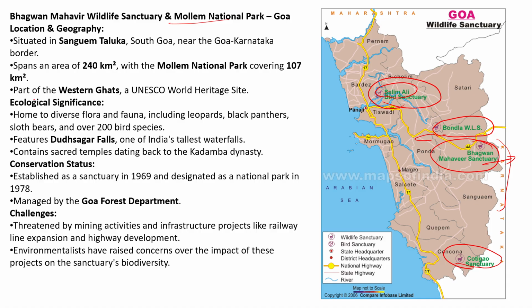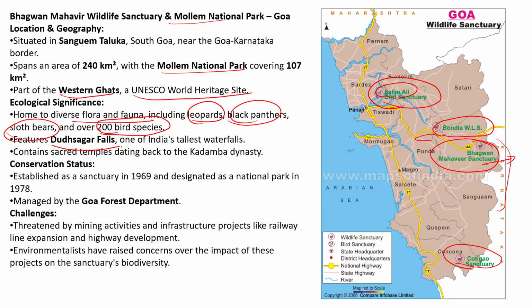Okay. If you observe the location and geography here, it also spans with the Mollem National Park, and this Bhagwan Mahavir Wildlife Sanctuary is in Goa, so it is part of the Western Ghats. The Western Ghats are also recognized as a UNESCO World Heritage Site, and a major home for diverse flora and fauna. It has leopards, black panthers, sloth bears, and it can accommodate over 200 bird species. And here is the important feature.